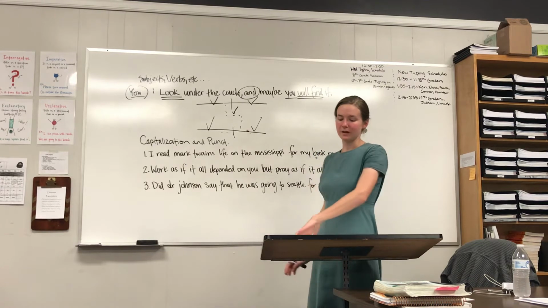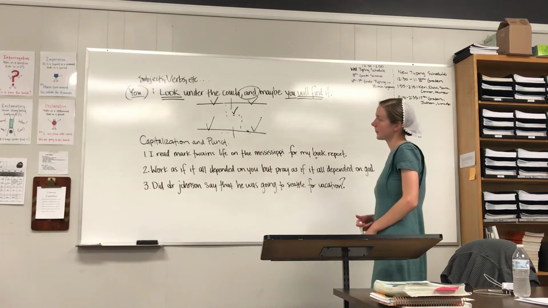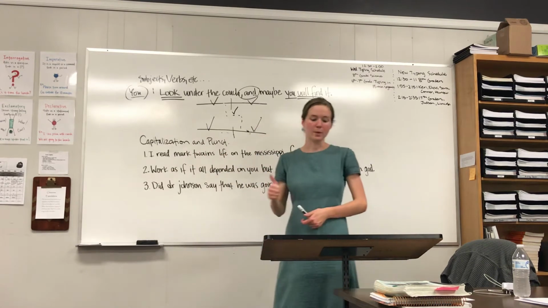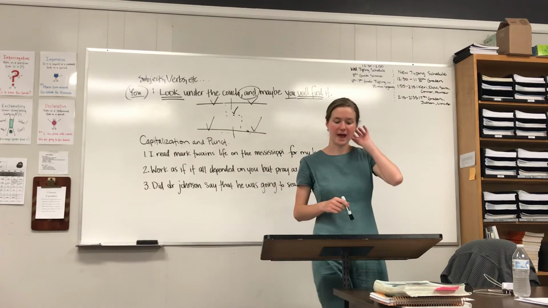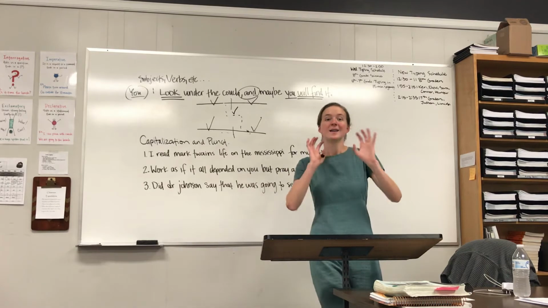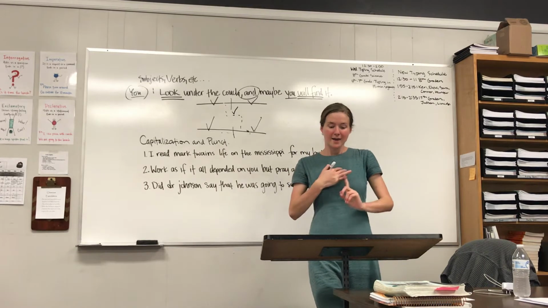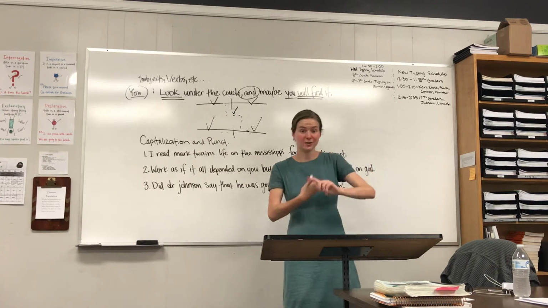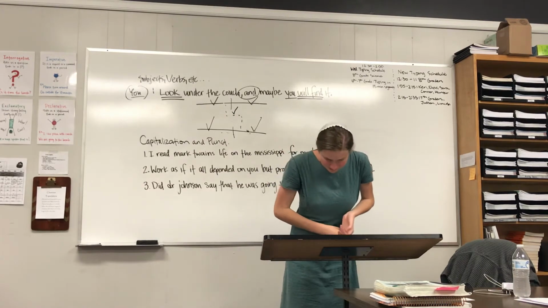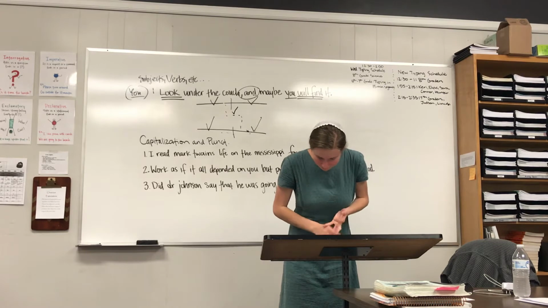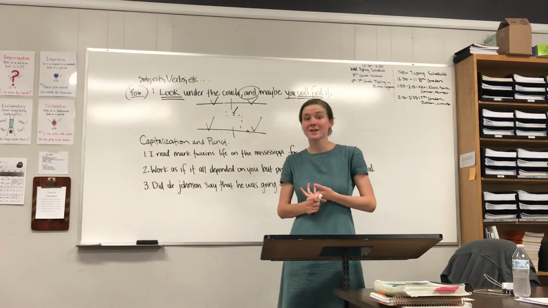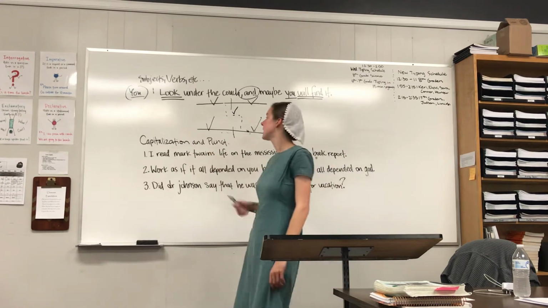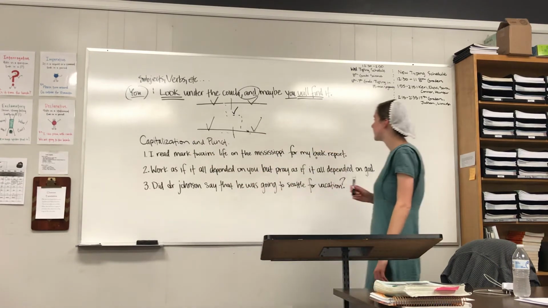All right, pencils down, turn to page 71. Across the page, capitalization and punctuation. Mark each incorrect small letter, add the missing punctuation marks. Now these punctuation marks can be capitalization, commas, colons, apostrophes, underlines, quotations, periods, quotation marks. It's everything. So number 1, I read Mark Twain's life on the Mississippi for my book report.